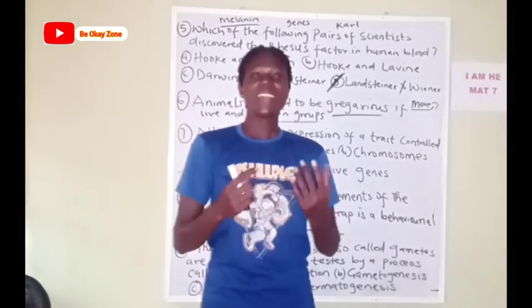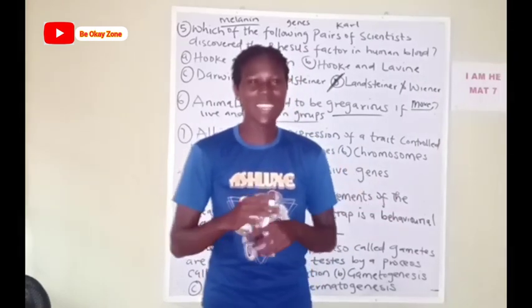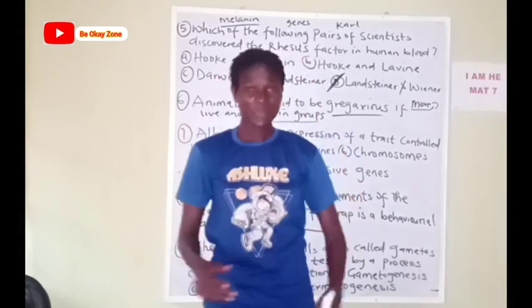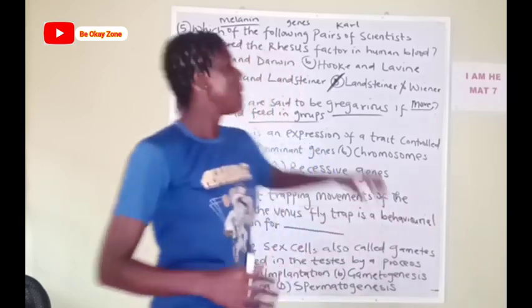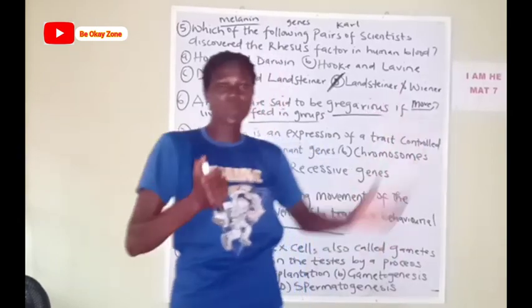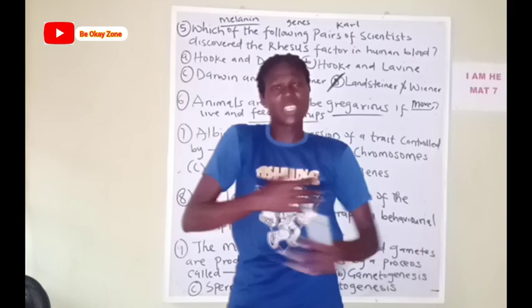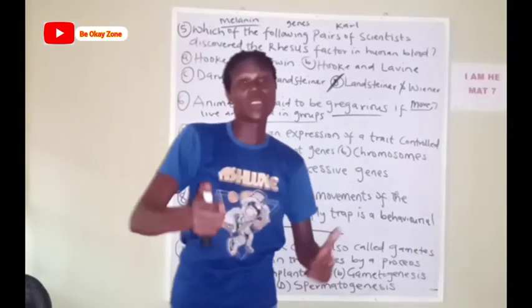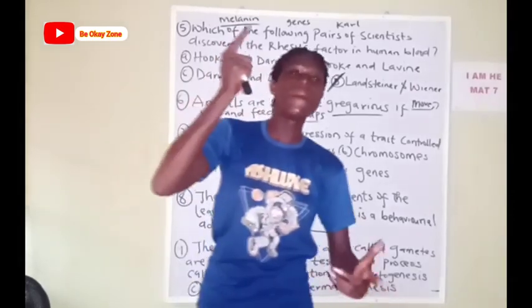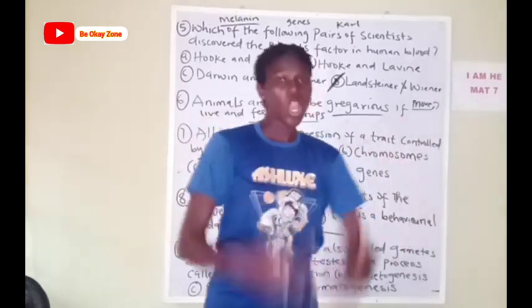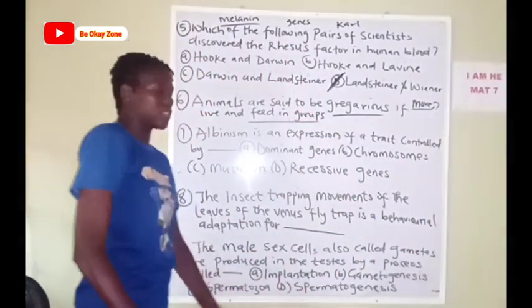Some people get albinism that affects their eyes, and some just the skin. The melanin pigment means coloration. So melanin is responsible for the colors we have on our skin, whether you're fair, dark, or light skinned. You understand? That is as a result of the concentration of the melanin in us. That is fully expressed.